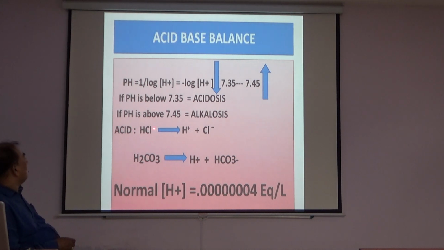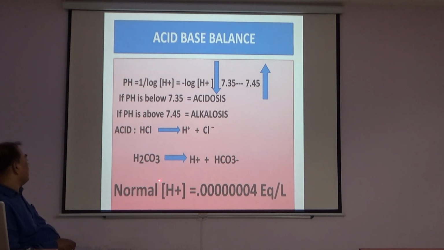Acid, that is hydrochloric acid. After the dissociation of hydrochloric acid, it forms hydrogen ion and chloride ion, that is a proton donor. Bicarbonic acid dissociates and donates hydrogen ion and bicarbonate ion.